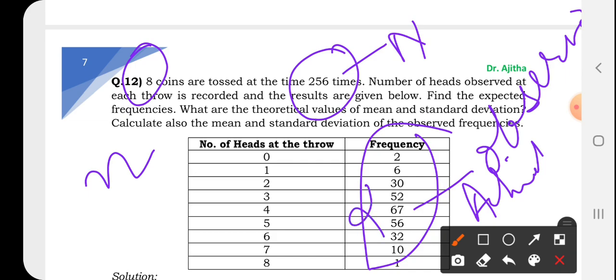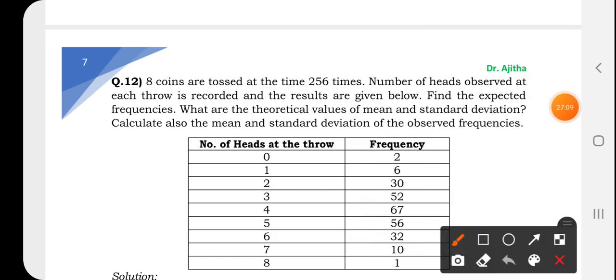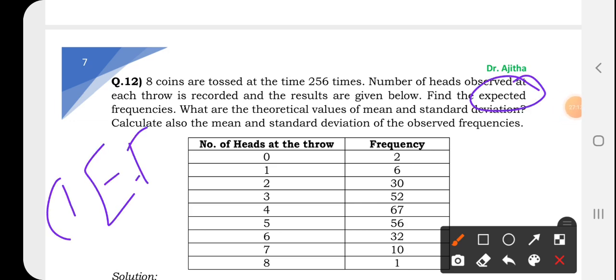Number of heads observed at each throw is recorded and the result are given below. So this is already 8 coins has been thrown 256 times. It is being shown and the value and the frequency is being recorded, and this frequency is the actual frequency. So first question is what you have to find out, the expected frequency. आपको क्या निकालना है? Expected frequency निकालना है पहला क्वेश्चन.